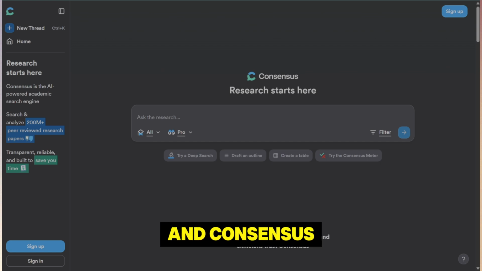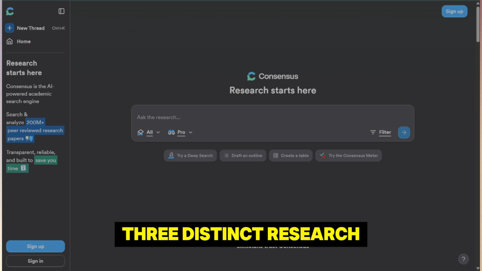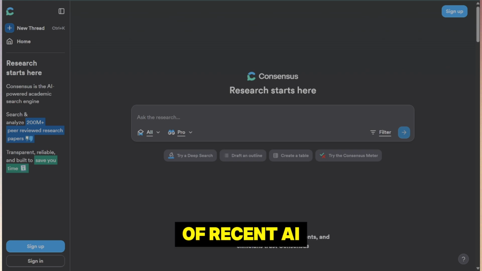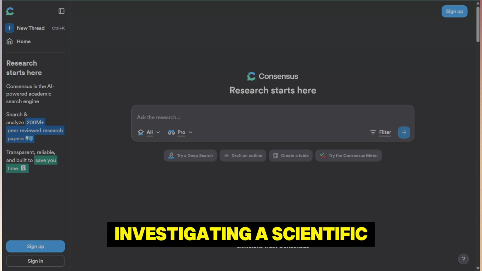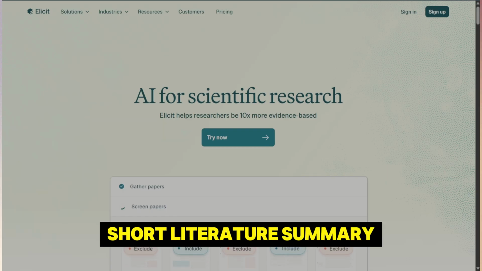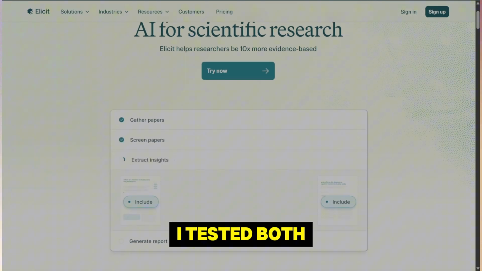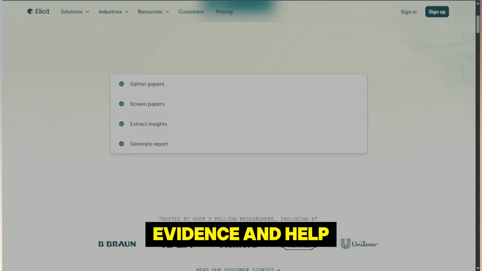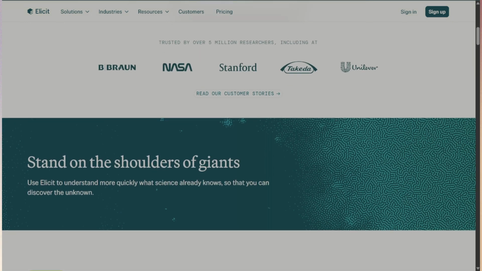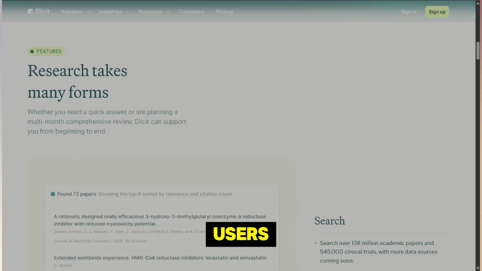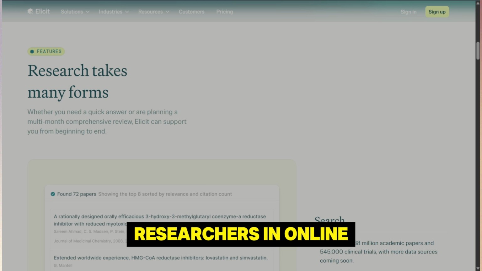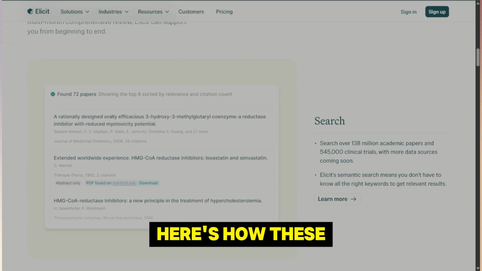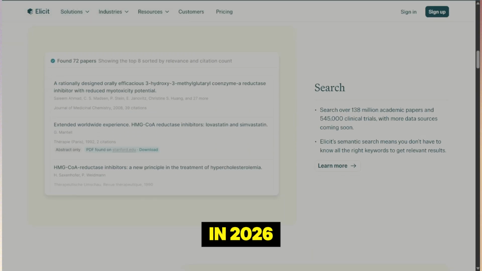To compare Elicit and Consensus, I used them side by side for 3 weeks while working on 3 distinct research tasks: writing a review of recent AI developments, investigating a scientific hypothesis, and preparing a short literature summary for a project. I tested both tools on their ability to source relevant papers, summarize findings, rank evidence, and help me draft sections of text. I also reviewed feedback from academic users, PhD students, and researchers in online communities. With both real-world testing and expert insight, here's how these 2 platforms perform in 2026.